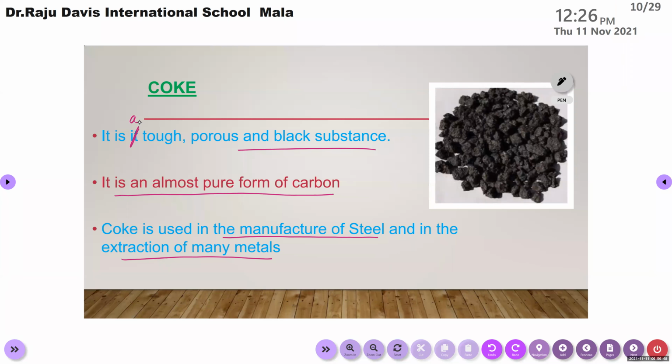Shane? No, ma'am. Can you repeat the points again? Yes, ma'am. It is a tough, porous, and black substance. Almost pure form of carbon. Coke is also used in the manufacture of steel and the extraction of many metals. Okay. So have you completed this one? Yes, all of you? Yes.